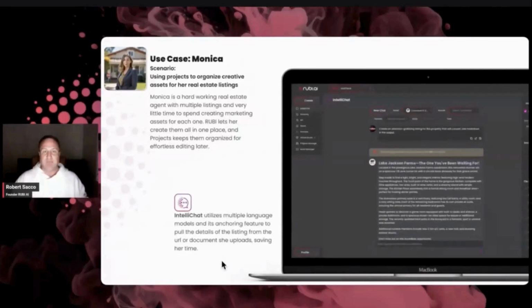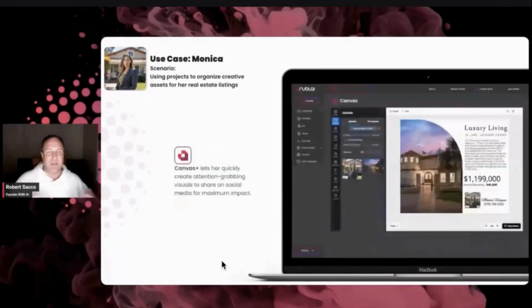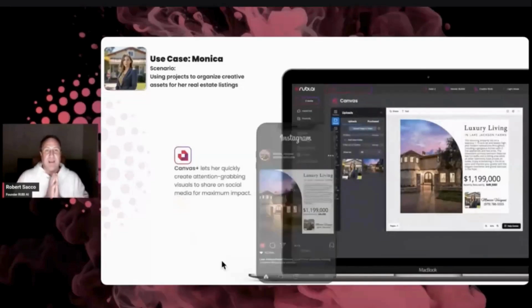And then after you finish that, you take it into Canvas, you make the incredible images and you bring them in and you put everything together into a really good one sheet and a listing. And you can go ahead and make your ads, your social media posts, everything you could possibly want to do to go and promote this. And you do that and push it right into your mobile as well.